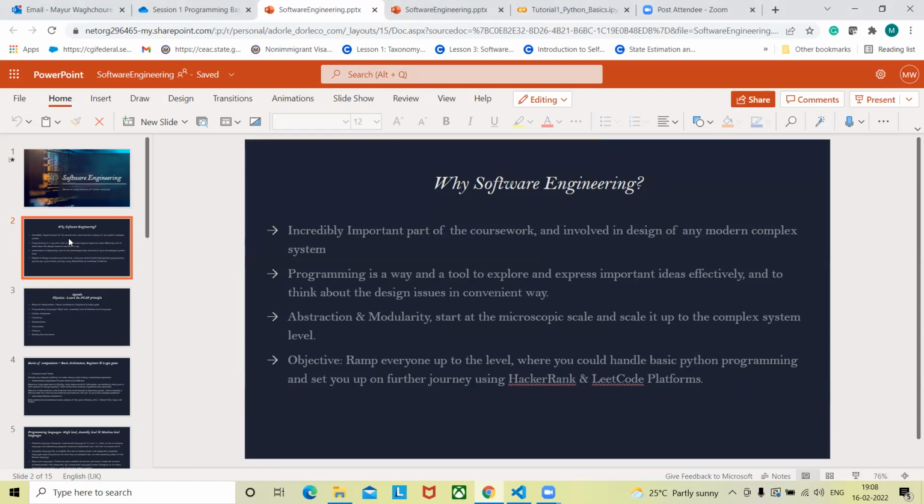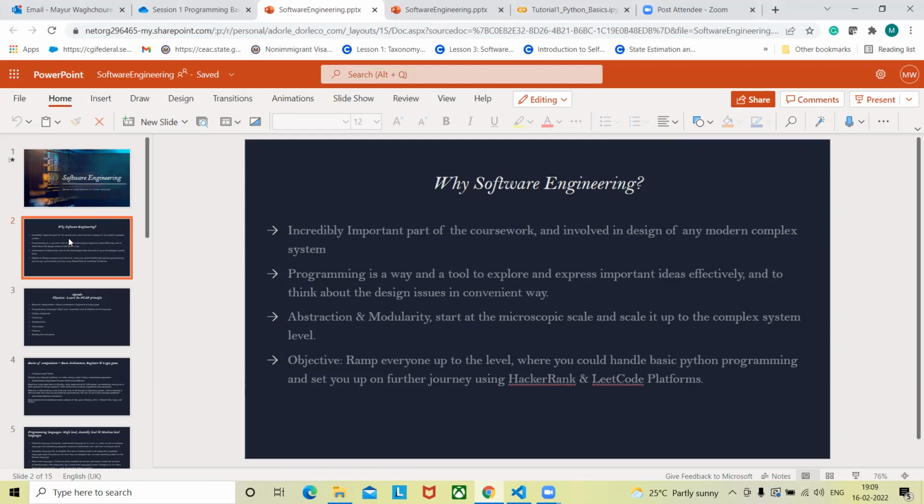The software engineering field is involved a lot in the design of many modern complex systems. If you are good at software engineering, then eventually you will be able to design more and more complex and more evolved systems. That is the reason I have included this session in the beginning.